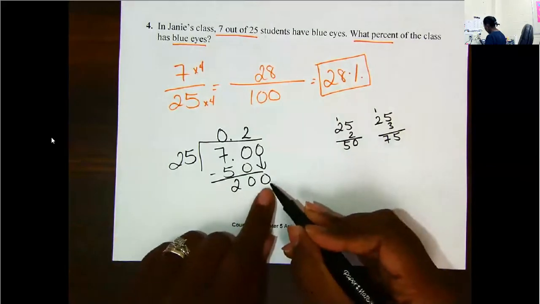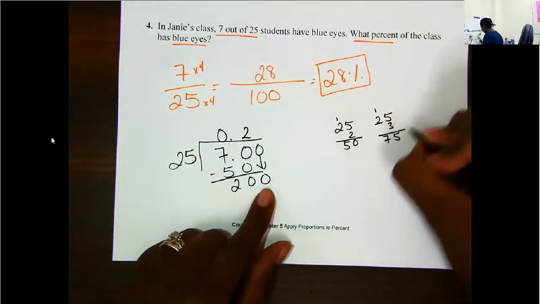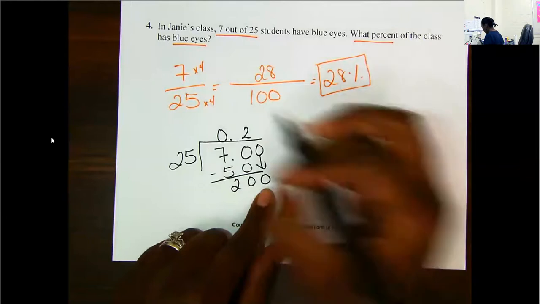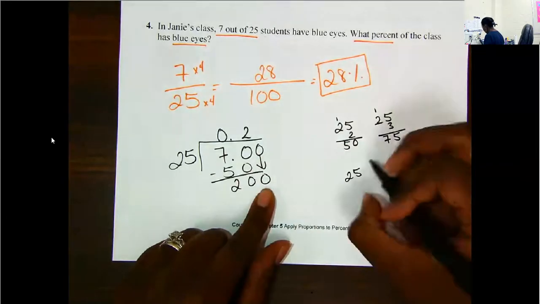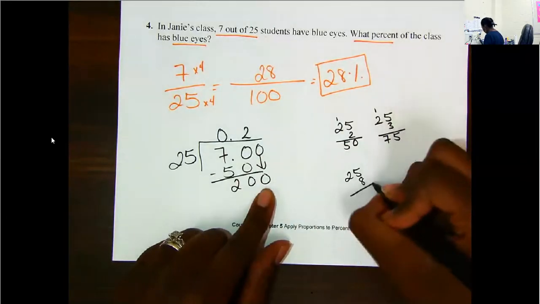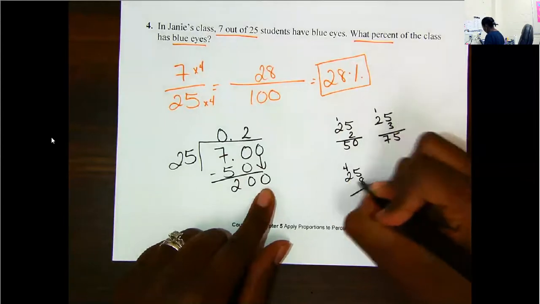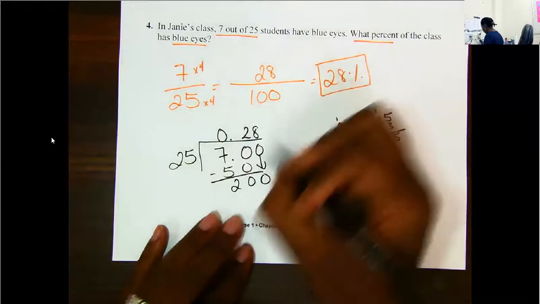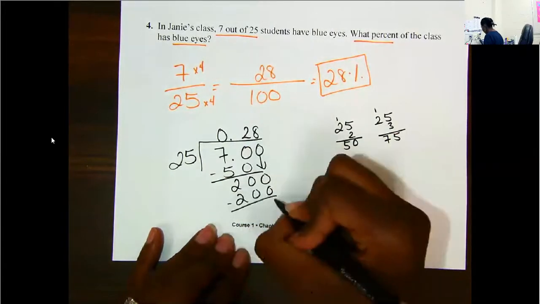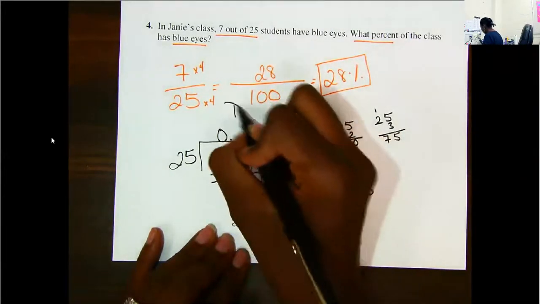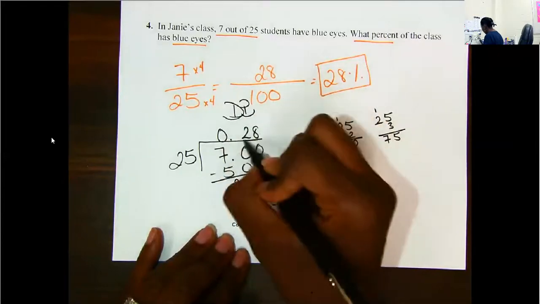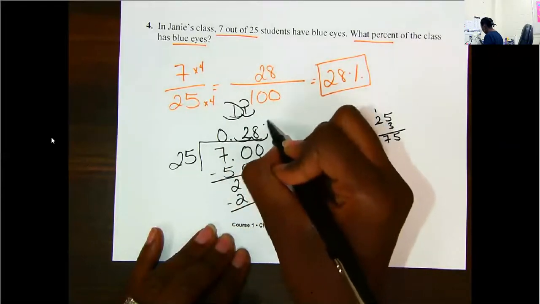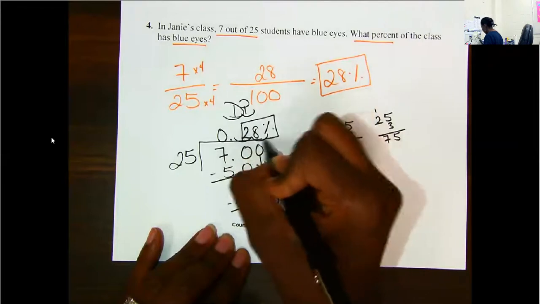I have 200. I stopped at 3. I already know that 25 times 4 is 100. So let's do double that. 16, 17, 18, 19, 20. Again, I'm going to use Dr. Pepper. 1, 2, 1, 2. Add my percent sign, and I still got 28%.